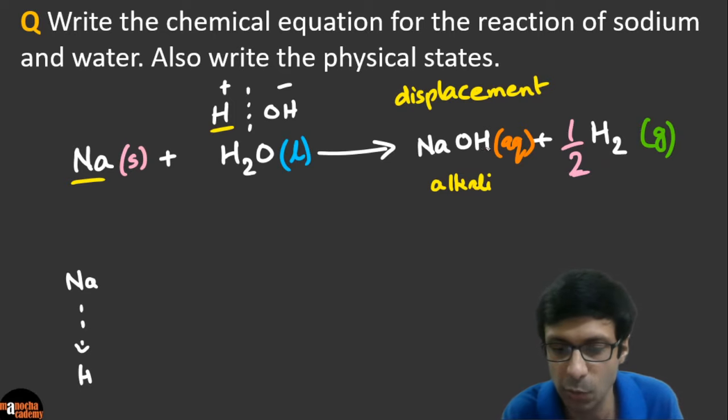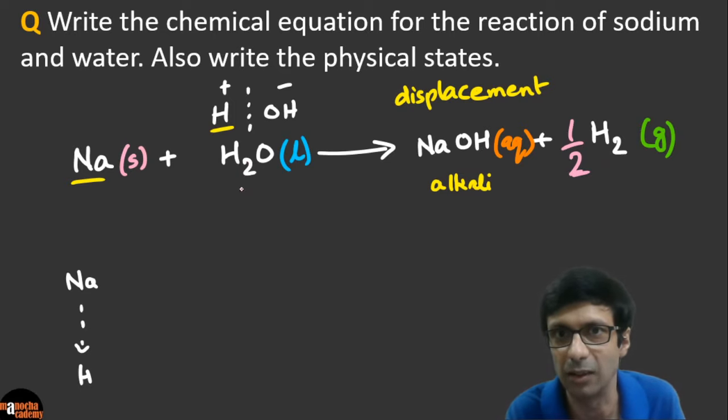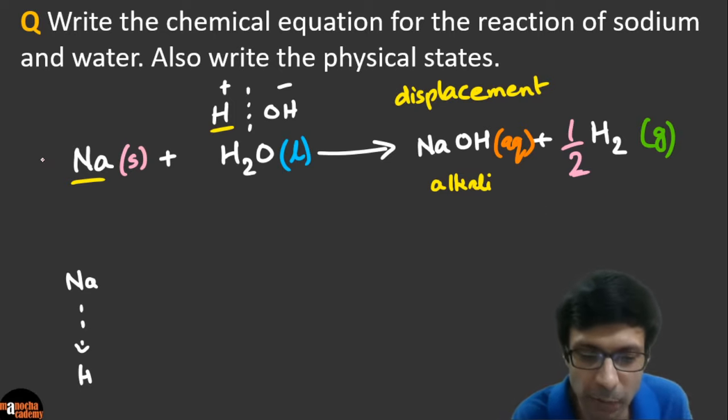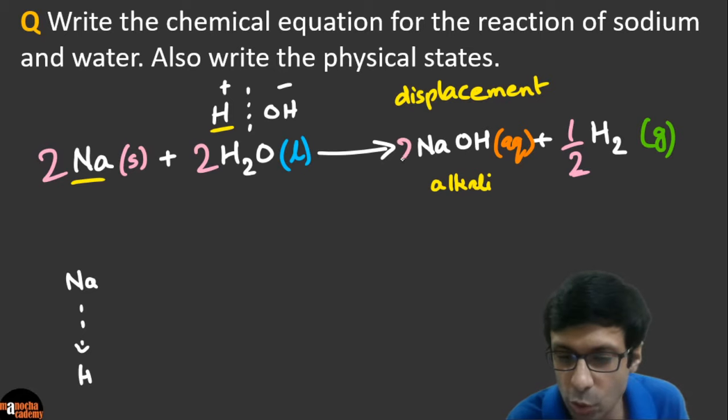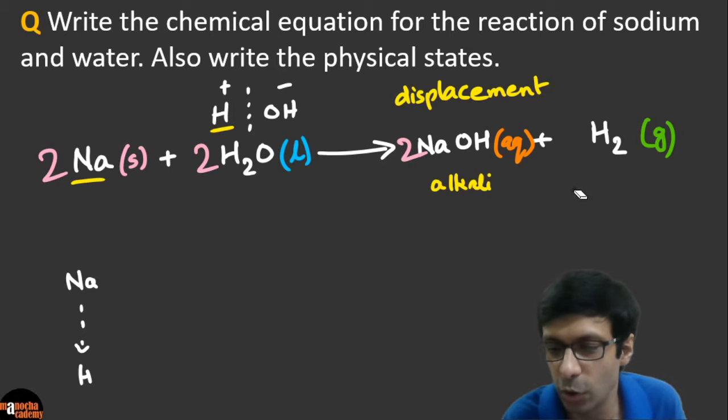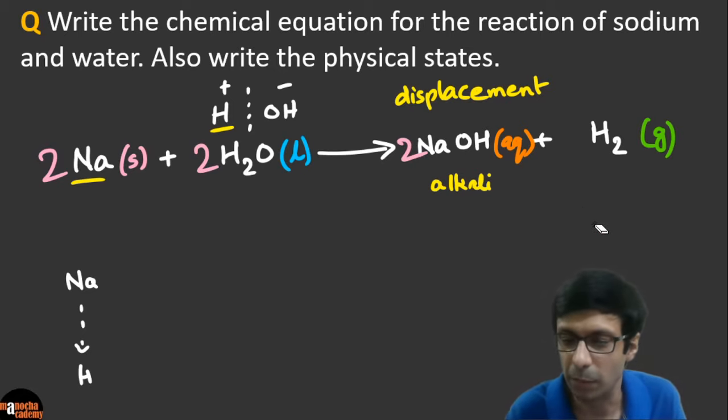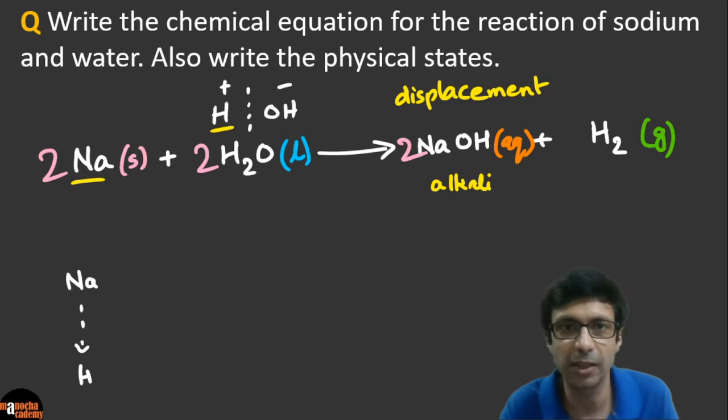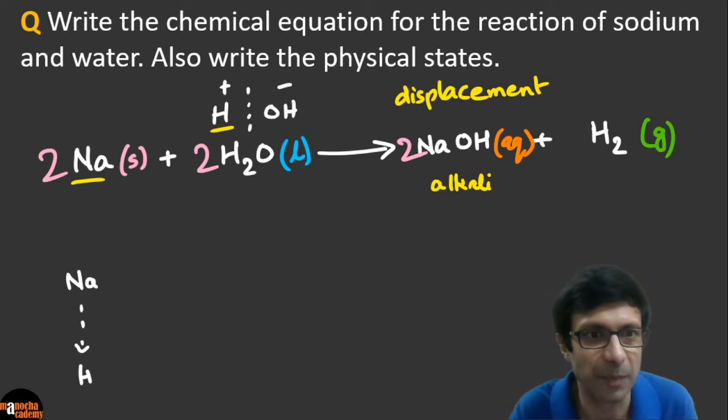So that's 1 plus 1, 2, and we want 2, right? But we can't leave out fractions. So we're going to just multiply this whole equation by 2 quickly. So 2, 2, 2, and this guy goes, right? You can also balance it with the normal method, but the fraction method is sometimes really fast, and we've got the right answer. Okay, very good.